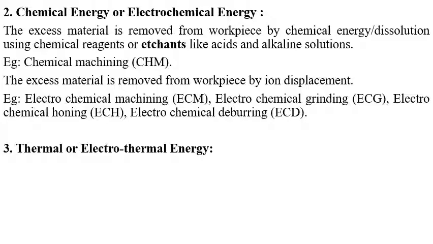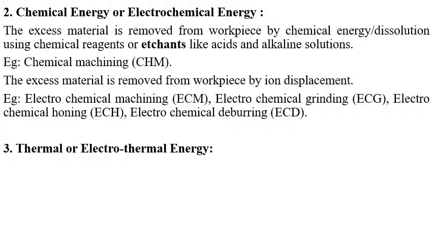Whatever chemical solution is used in the operations, it should be independent of any physical and mechanical properties of the workpiece material. The chemical nature of this solution should not affect the properties of the workpiece. But the workpiece material should be electrically conductive, in the case of electrochemical machining.